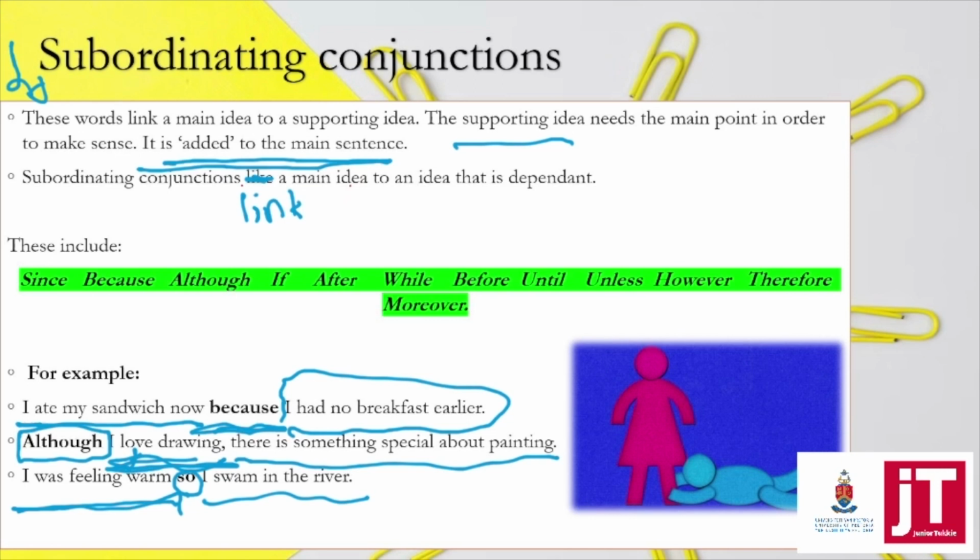It depends on the school you're at. When it comes to the matric exams, you can say that so is a coordinating conjunction because it's FANBOYS, with an S at the end. So I swam in the river, I was feeling warm. If you put so in the middle, it kind of means that this is a well balanced sentence, that one part of the sentence is not more important than the other part of the sentence. But that's not the case with subordinating conjunctions. I do hope that you understand.